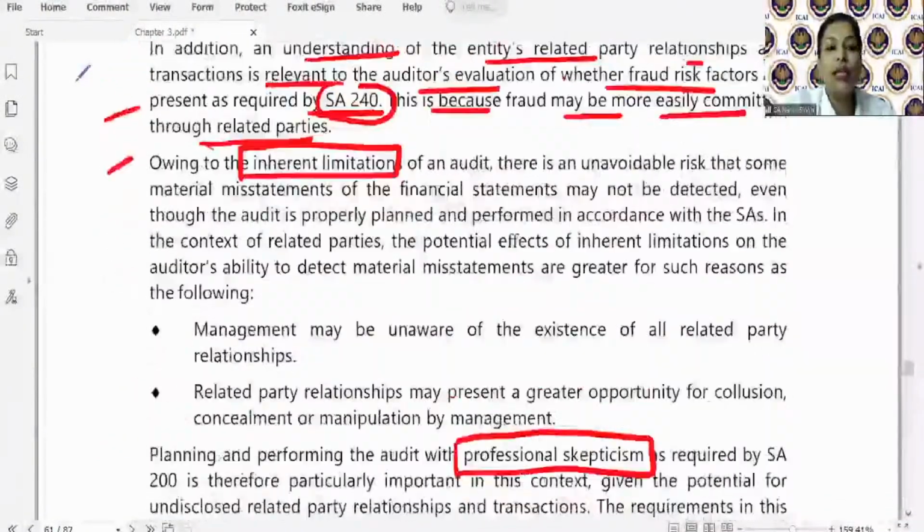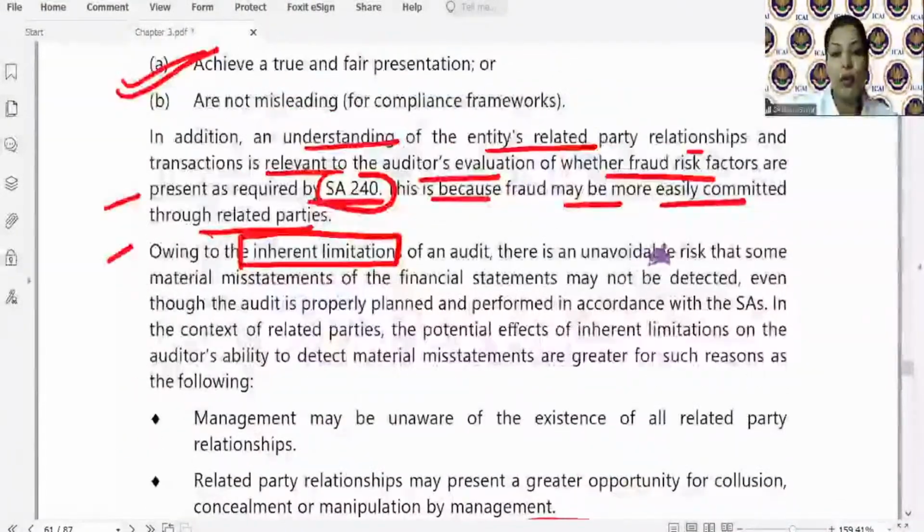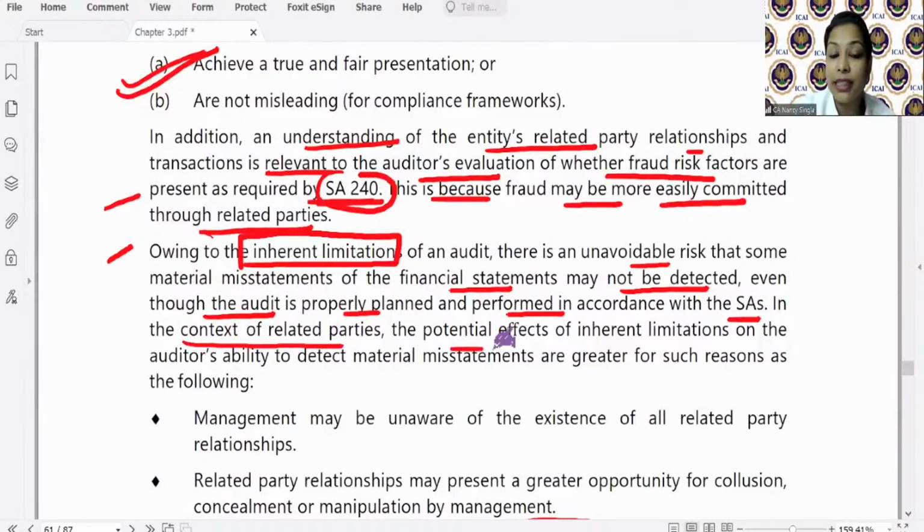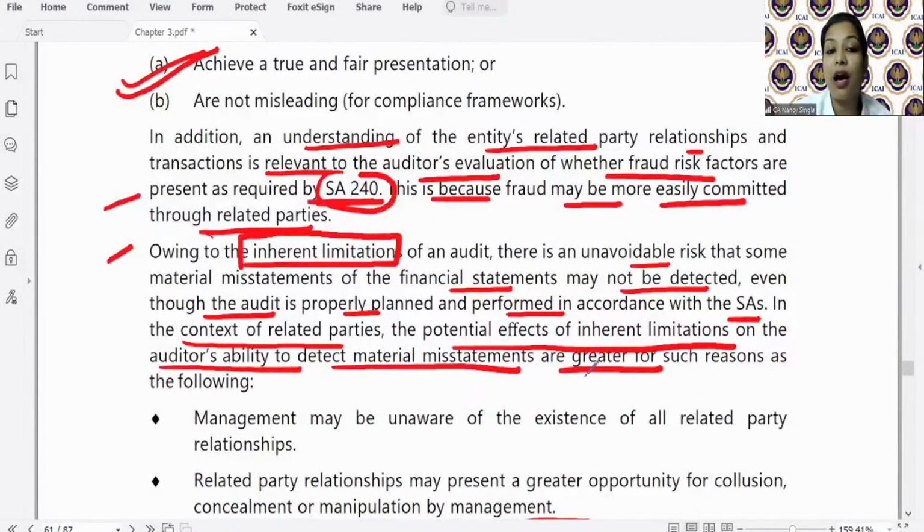So owing to inherent limitations of an audit, there is an unavoidable risk that a material misstatement of the financial statements may not be detected, though the audit is properly planned and performed in accordance with the SAs. In the context of related parties, the potential effect of inherent limitations on the auditor's ability to detect material misstatement is greater.